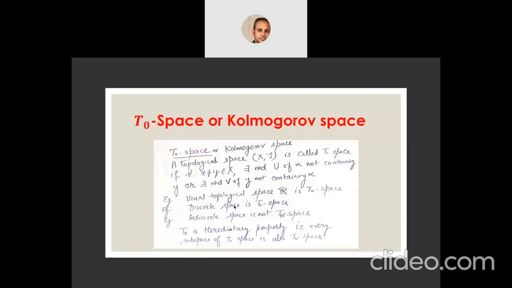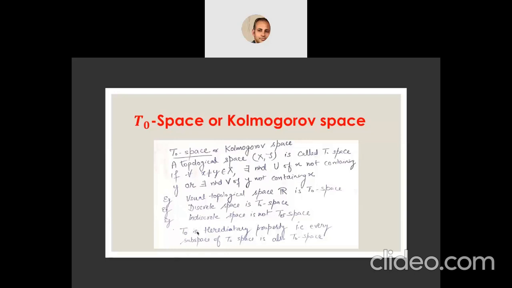That means in this topology, every subset of X is present. In indiscrete space, X and the empty set are the only two elements in its topology. So it is the smallest topology on any space.